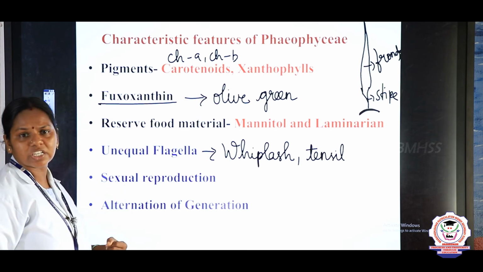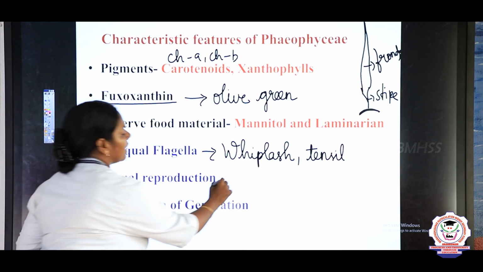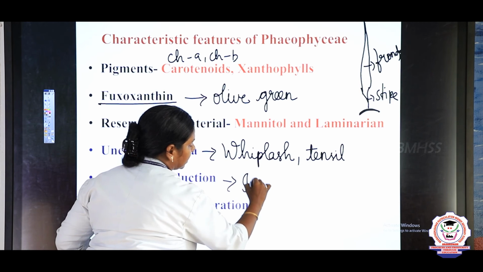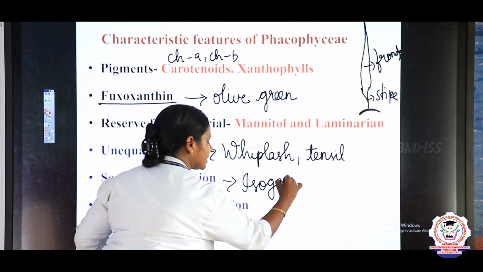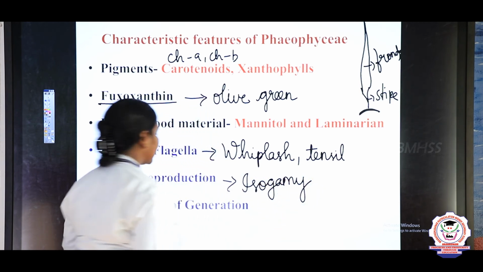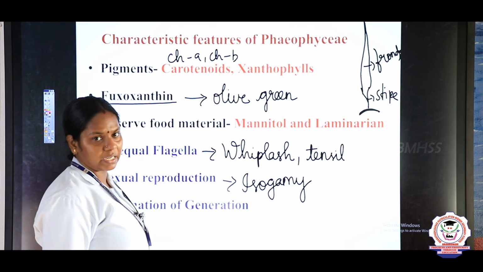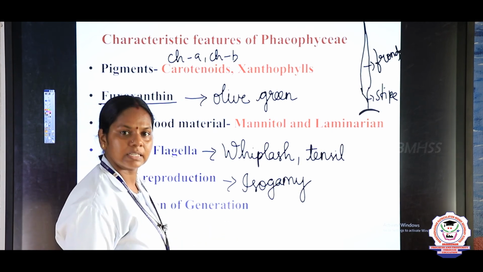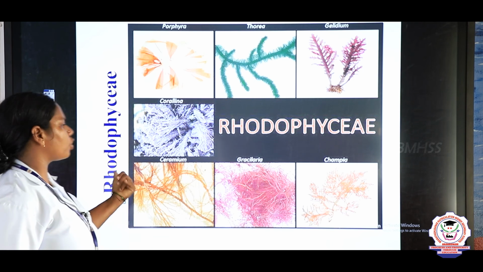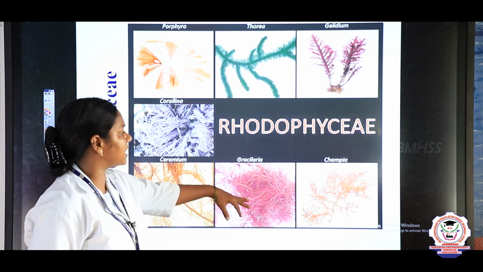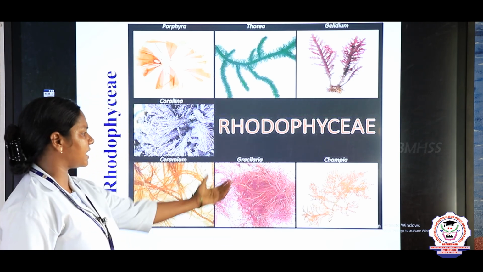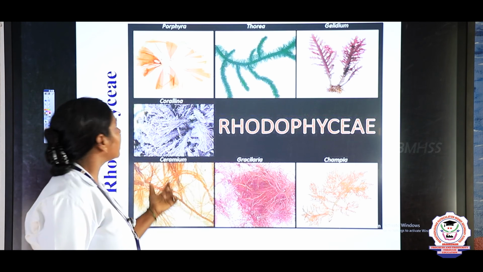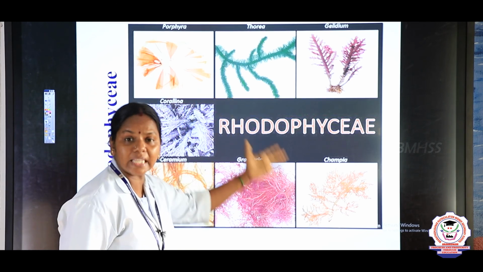And sexual reproduction takes place through isogamy, anisogamy and oogamy. Alternation of generations, that is diplontic, and tetrasporic cycle is seen. And this is a Rhodophyceae children. All the red algae come under this class. Rhodophyceae, examples Gracilaria, Ceramium, Porphyra, and these are all the red algae.